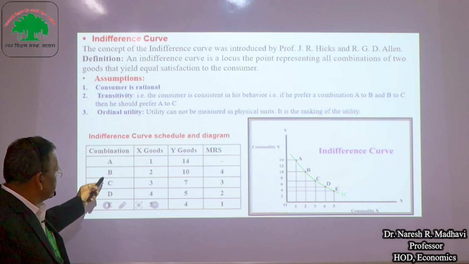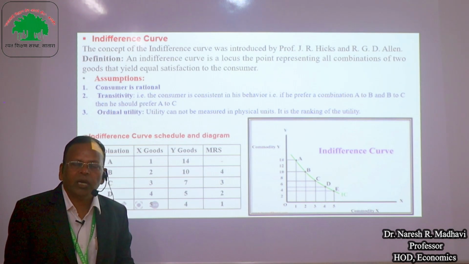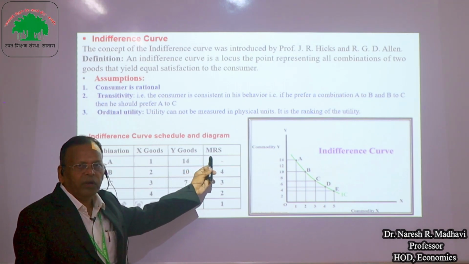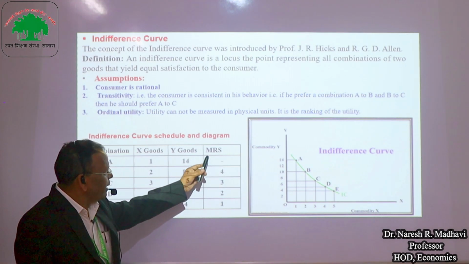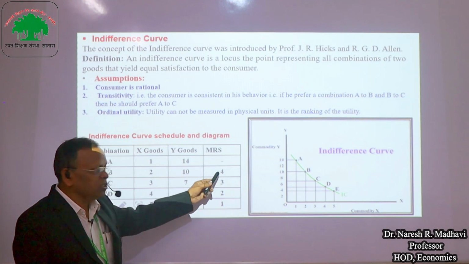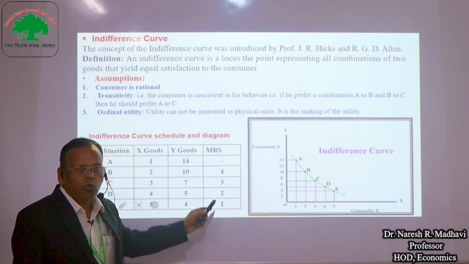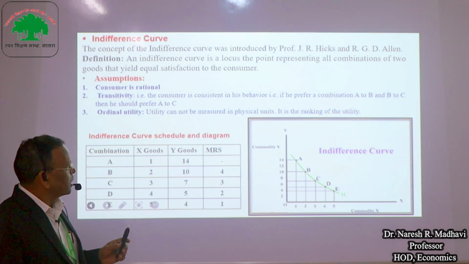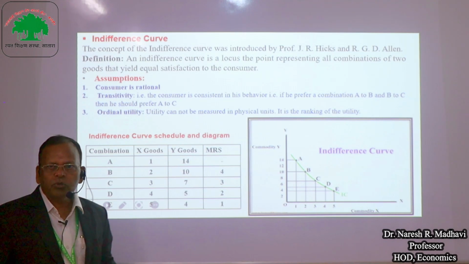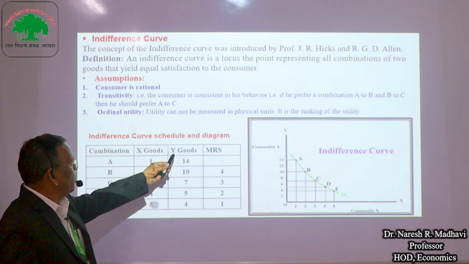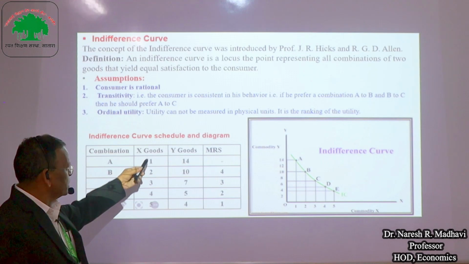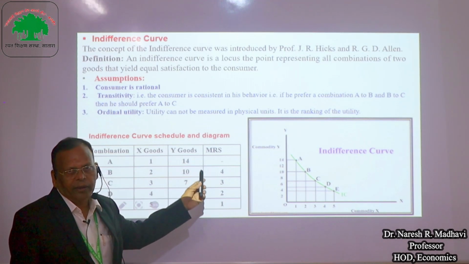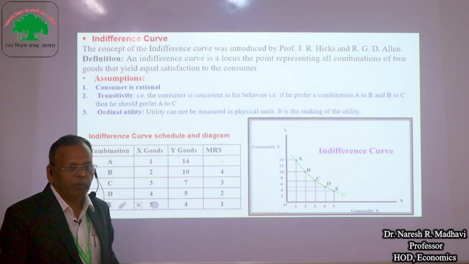Similarly, A, B, C, D, E, all these combinations give equal satisfaction to the consumer. And MRS is the marginal rate of substitution. The marginal rate of substitution is diminishing: 4, 3, 2, 1, etc. The MRS is the rate at which the consumer substitutes one good for another. Initially, when the X goods is high, he gives up fewer and fewer units of Y. Therefore, the MRS is diminishing.